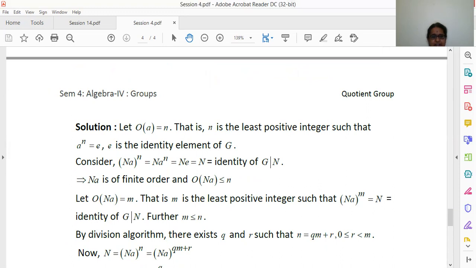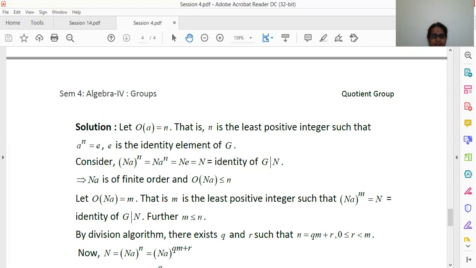And what we are saying is m is the least positive integer such that (Na) power m is N. And further m is less than or equal to n, because previously we have said that the order of Na is less than or equal to n, and we have assumed the order of Na to be m. So m is less than or equal to n. Then by the division algorithm there exist q and r such that n is equal to qm plus r, and r lies between 0 and m.